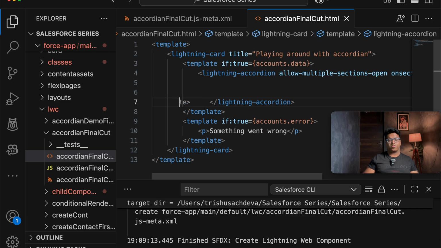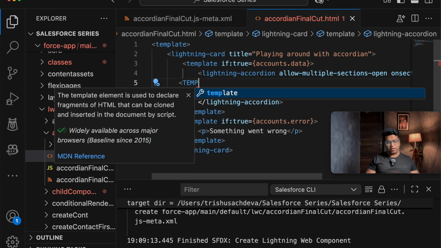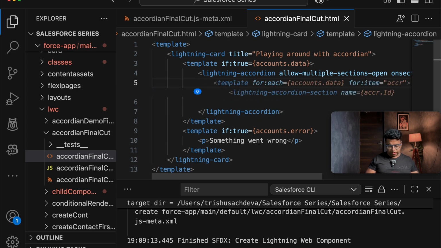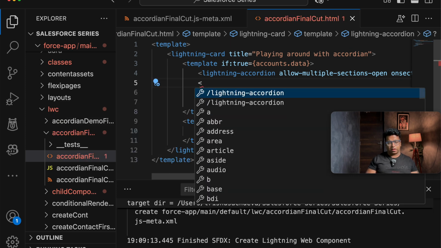After we have created the accordion, next we will be taking a template for:each. Why do we need a template for:each? Because we need to show multiple accounts at a time. So I will be taking template. Oh, my bad. I have just closed the accordion again, since it had already been closed here. So I will be taking template.